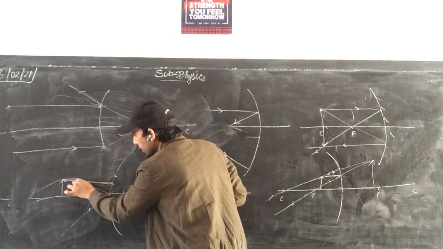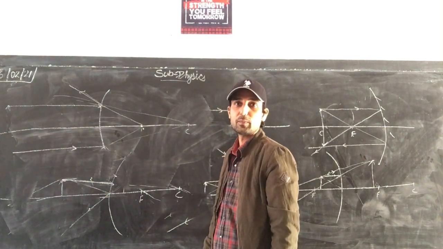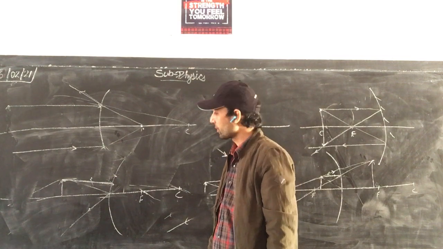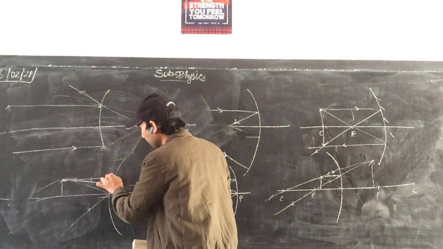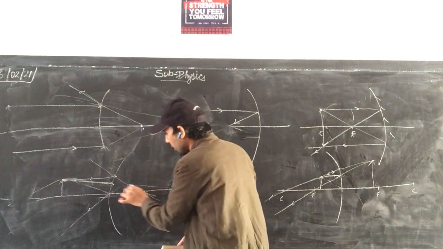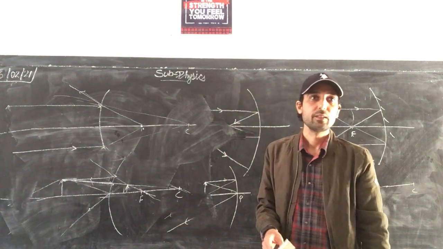Take this ray, trace its path backward. Another ray, which ray do you want? Parallel one. Take the parallel ray, after reflection it meets here. So produce them backward, they are meeting here. Draw it, you will get it.